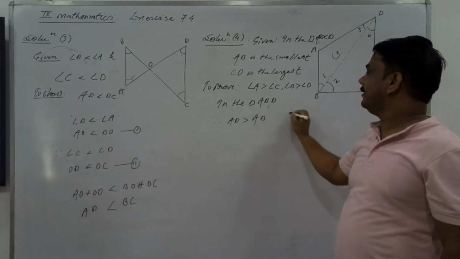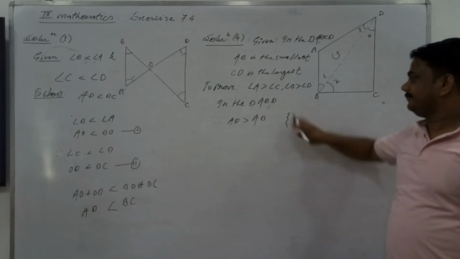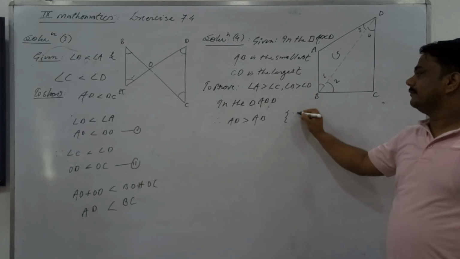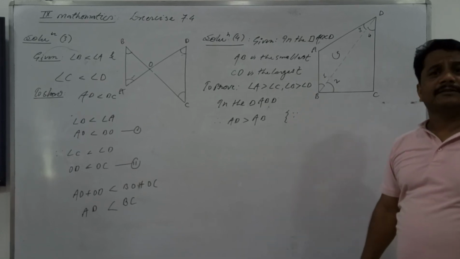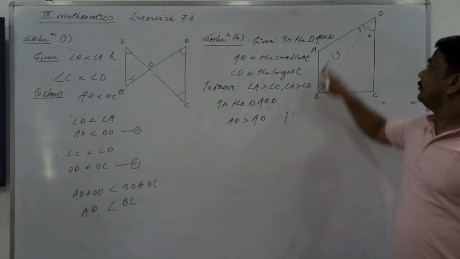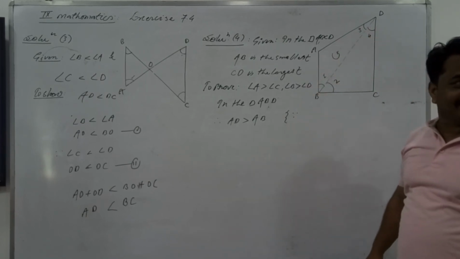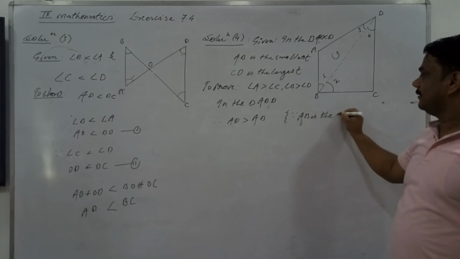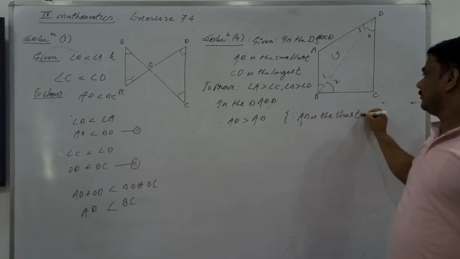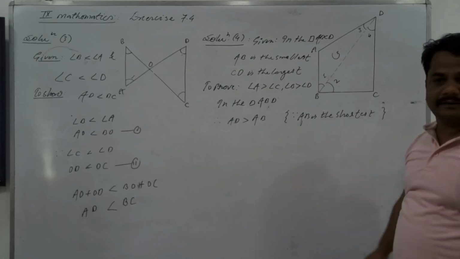Can you tell me why? It is not given directly, because AB is the smallest, so AD is bigger than it. So you will write here: AB is the smallest. Clear?